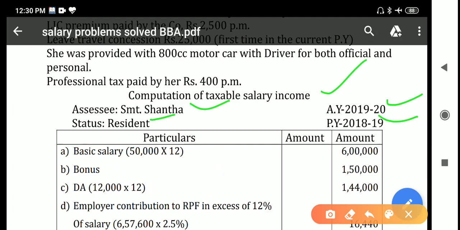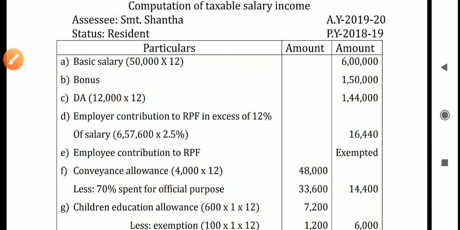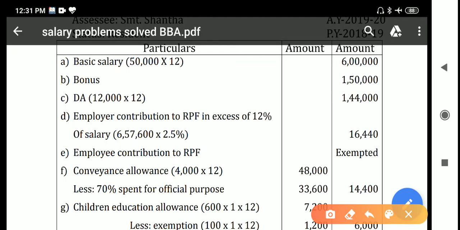Next, the table consists of 3 columns: particulars, amount. Let me explain one by one. First is basic salary, which is fully taxable. 50,000 per month is given, so 50,000 into 12 will be 6 lakhs. The second one is bonus. A lump sum amount of 1,50,000 is given, fully taxable. Dearness allowance is given on a monthly basis, 12,000 per month, so 12,000 into 12, fully taxable.